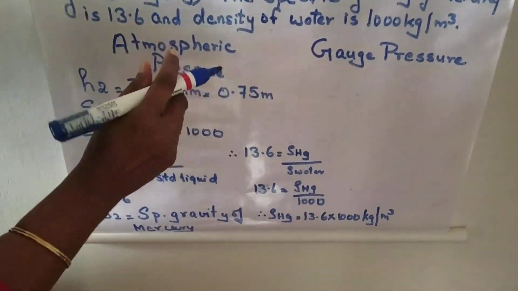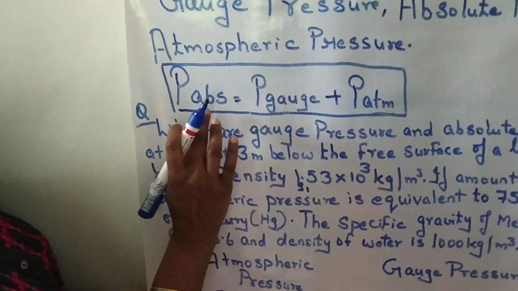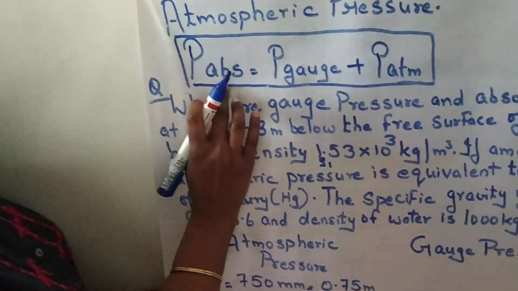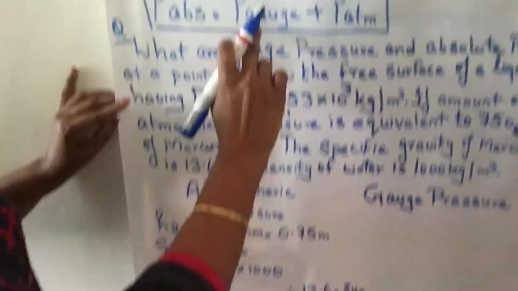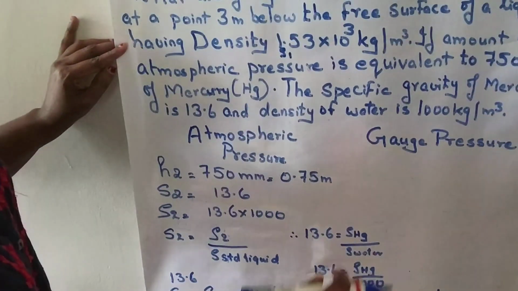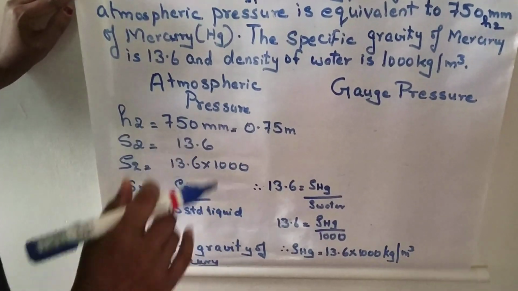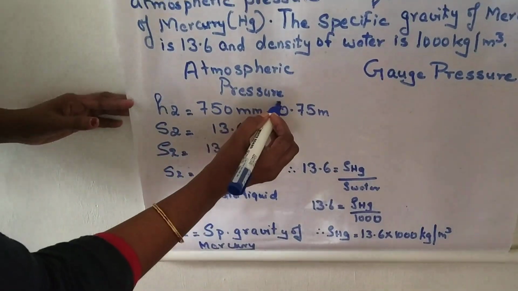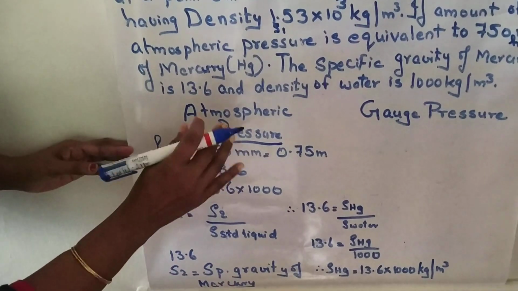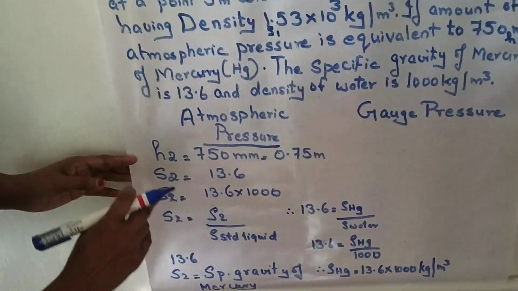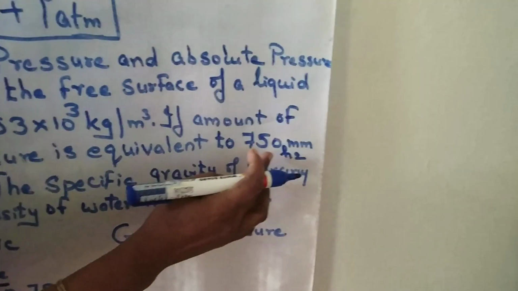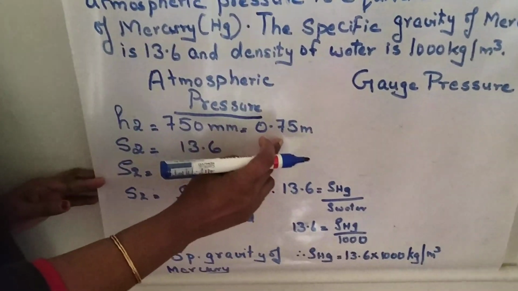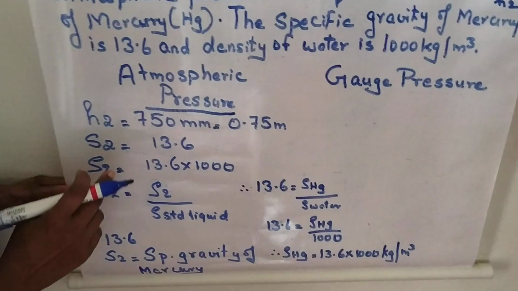So you need to calculate as per this equation: absolute pressure is equal to gauge pressure plus atmospheric pressure. Here I need to calculate both gauge and atmospheric pressure. Now this is my atmospheric pressure. I'm just going to show you how to calculate the atmospheric pressure. For atmospheric pressure, the height H2 is given as 750 millimeter, which I converted into 0.75 meter.